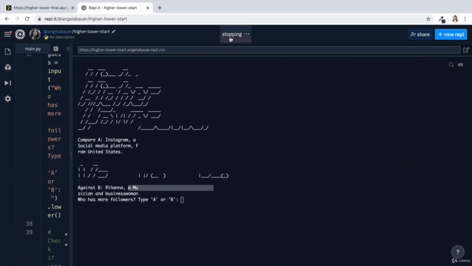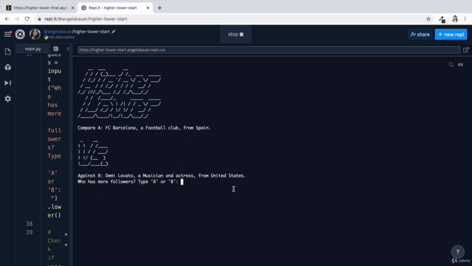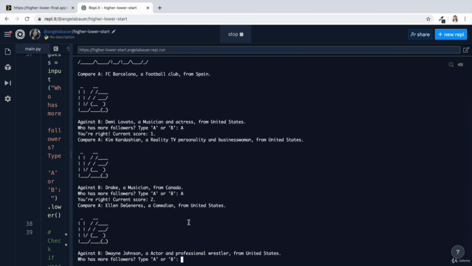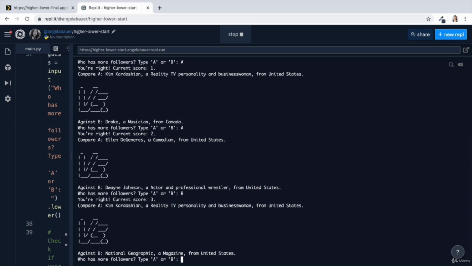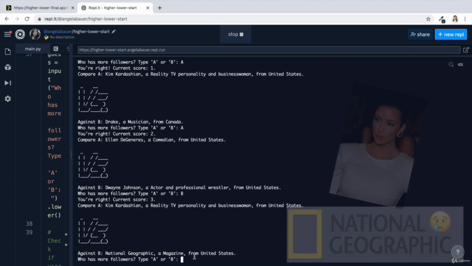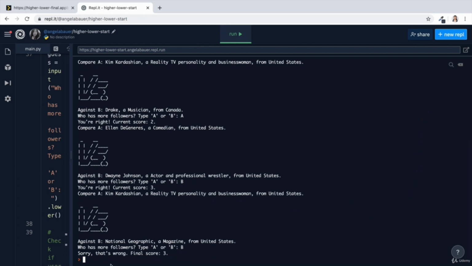Now let's try and run the game and see if we can get our loop to repeat itself. I'm going to choose A and you can see "You're right, current score is 1." And now it's telling me to compare A, which is a new random person, against B, a new random person. As long as I get it right, it will allow me to keep playing the game. But as soon as I get it wrong, so I'm pretty sure that National Geographic sadly doesn't have as many followers as Kim Kardashian, so I think this is going to get me to exit the game. "Sorry, that's wrong. Your final score was 3." And as you can see, my game has now ended.